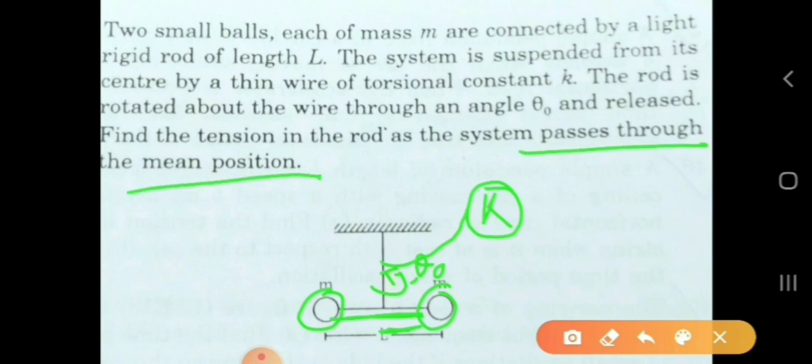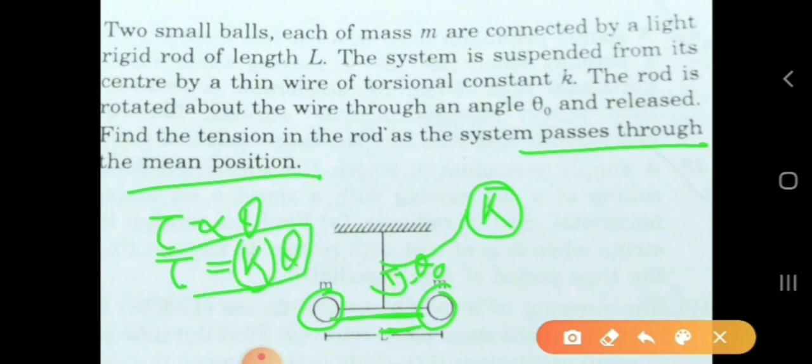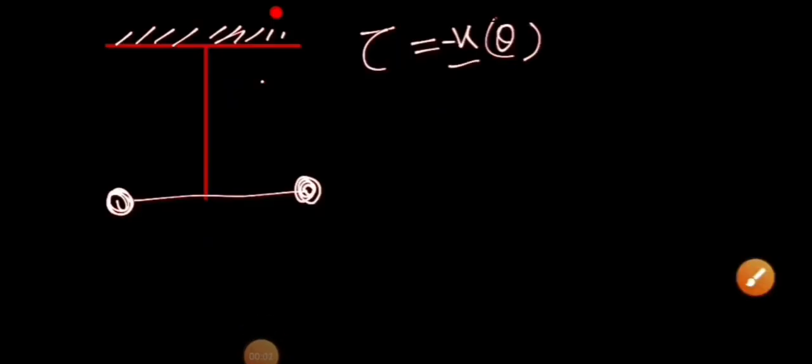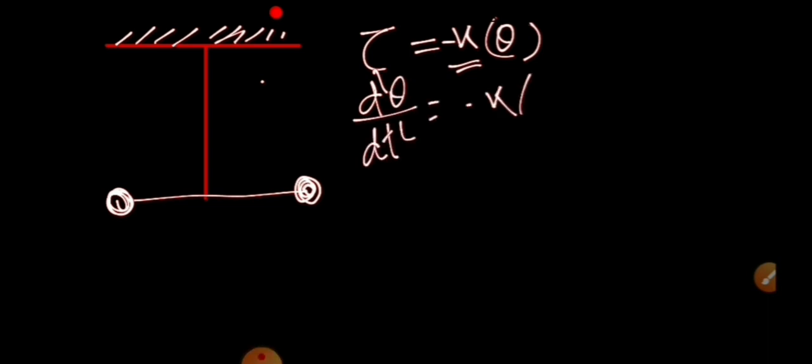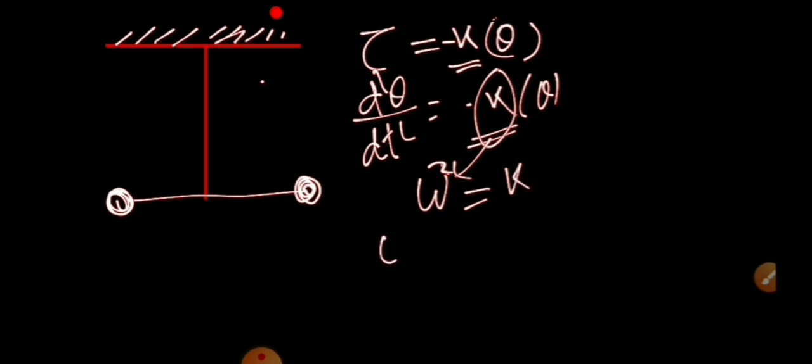We will be discussing the solution. K is the torsional constant. Tau is proportional to theta, and tau is equal to torsional constant times theta. This is called the torque per unit twist. So tau is equal to minus k theta. Comparing, d square theta by dt square is equal to minus k theta. The proportionality constant we know is equal to omega square, angular frequency square, is equal to k. So omega of the oscillation will be equal to under root of k.